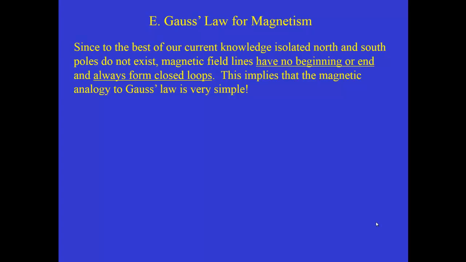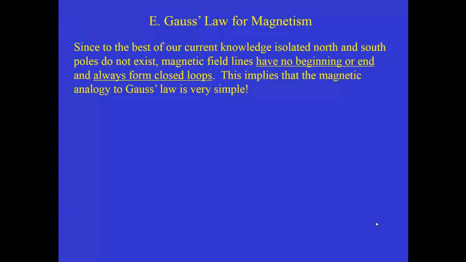We would like to make an analogy between Gauss's law for electricity or electric fields and a similar equation for magnetic fields. We call this Gauss's law for magnetism. It turns out that the form of this equation in magnetism is much simpler than it is for electric fields. The reason for this is, to the best of our current knowledge, magnetic field lines always form closed loops. In other words, there's no such thing as an isolated north or south pole.